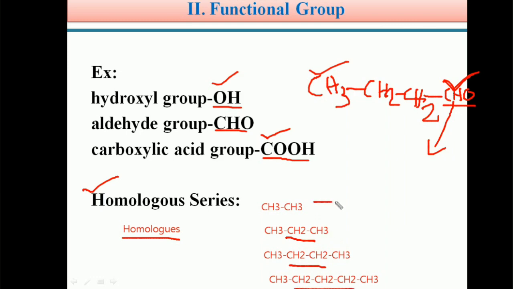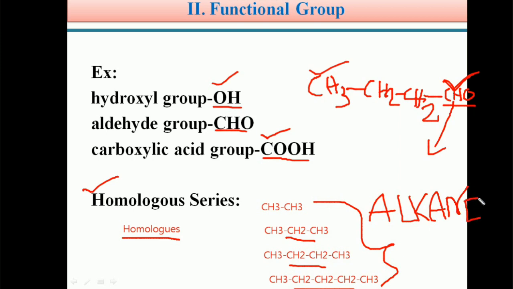So students, these compounds have the same chemical properties. These are generally called alkanes. They come under the classification of alkanes. Examples of alkanes are ethane, propane, butane, pentane, hexane, heptane, which are combinedly known as alkanes.